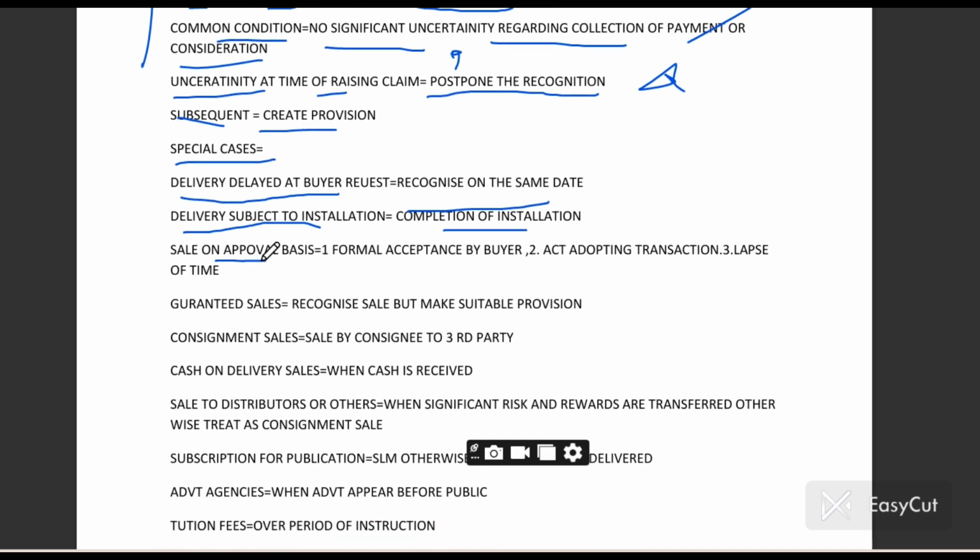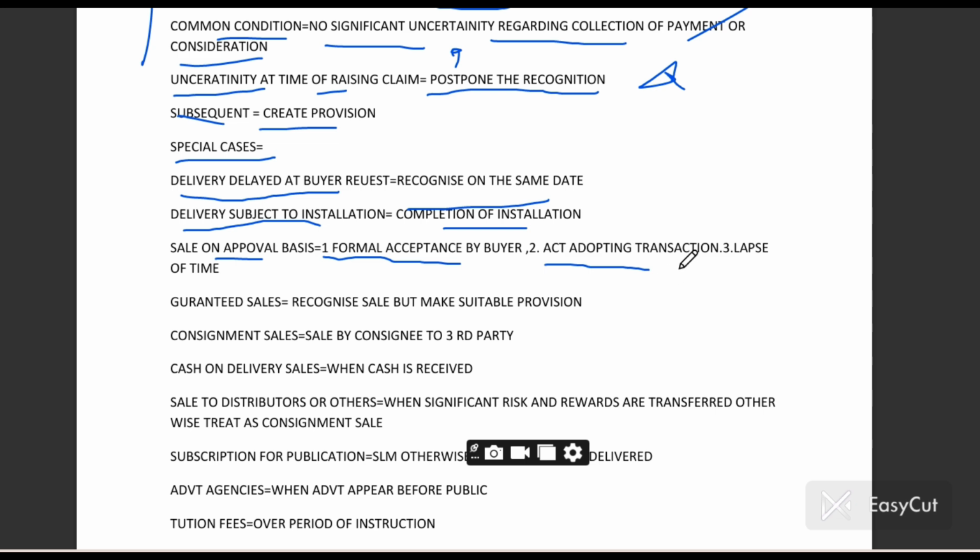If it is a sale on approval basis, then three conditions must be checked. Either formal acceptance by the buyer, like accepted 60% of the goods, and for 20% of the goods he has done some act which is like adopting the transaction. Or third, important, there is a time limit: sale on approval basis was six months from April to 30 September, but up to 10th October the buyer had not responded. In that case, you will recognize revenue as on 30th of September.